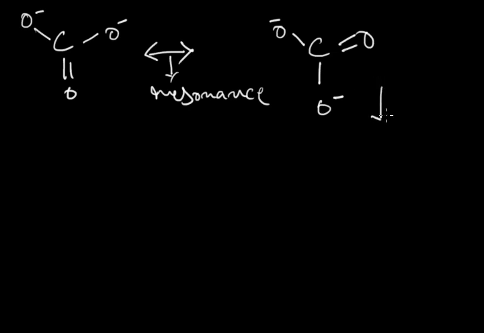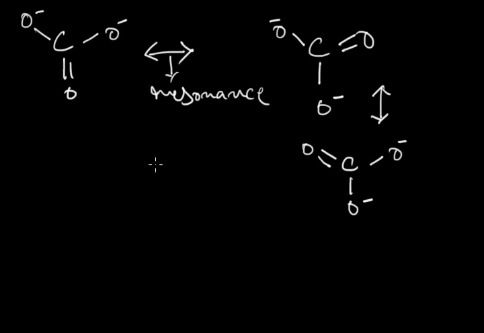In another structure, the third single bonded oxygen becomes double bonded. So we get three resonating structures of carbonate ion, and the CO bond length has uniform length. It is intermediate between single bond and double bond.